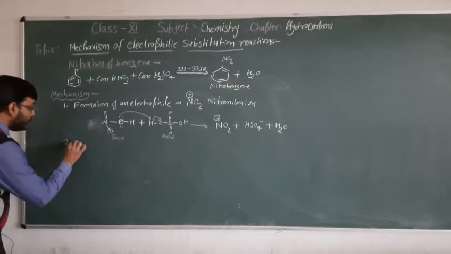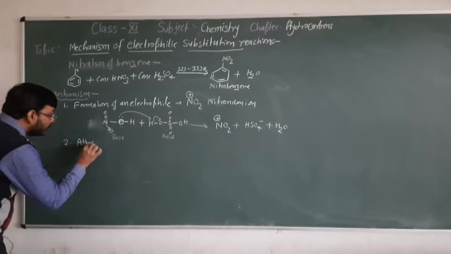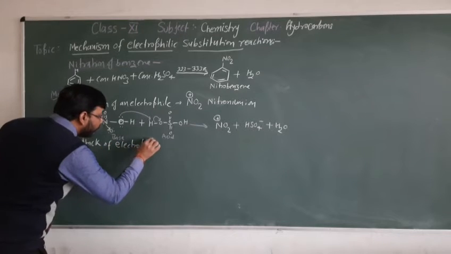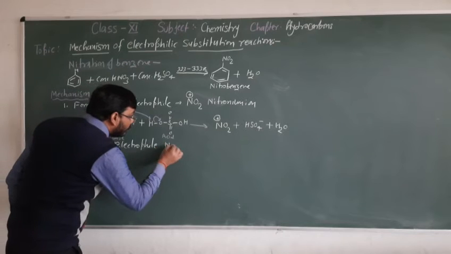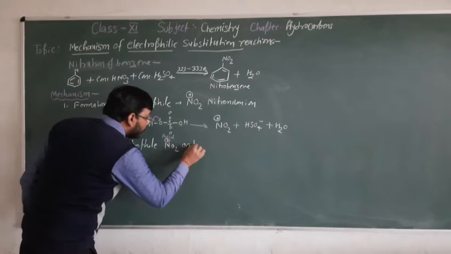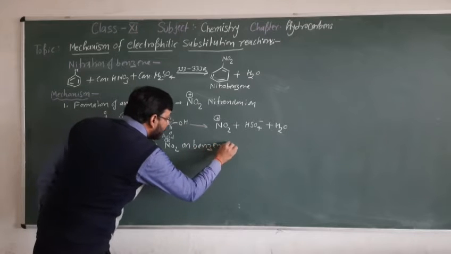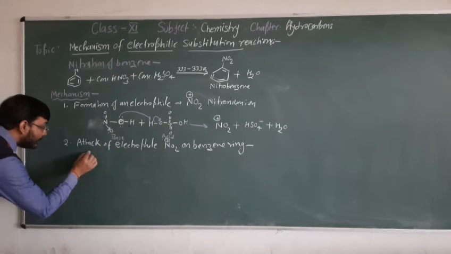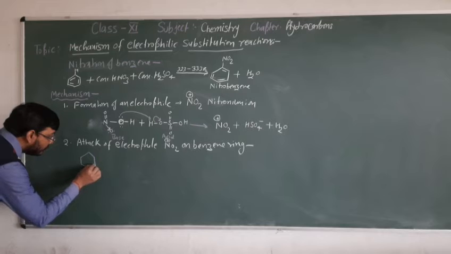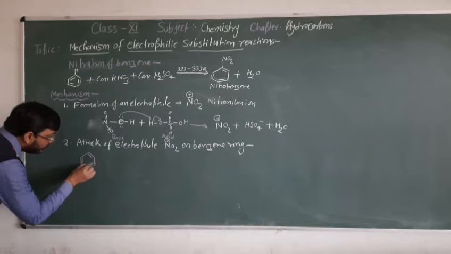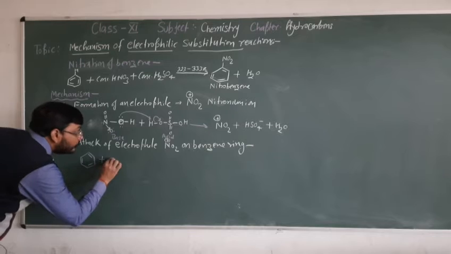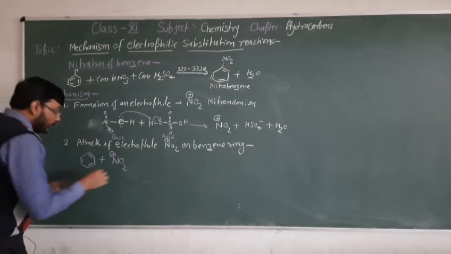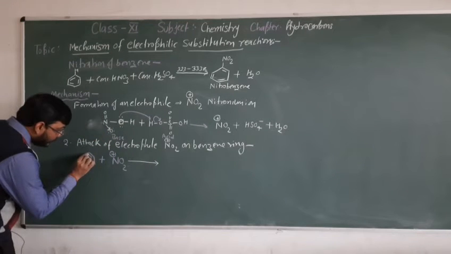Now the second step is the attack of the electrophile NO2 plus on the benzene ring. So now see how this attack takes place. This is our benzene structure plus NO2 plus here. Let us look at this double bond.